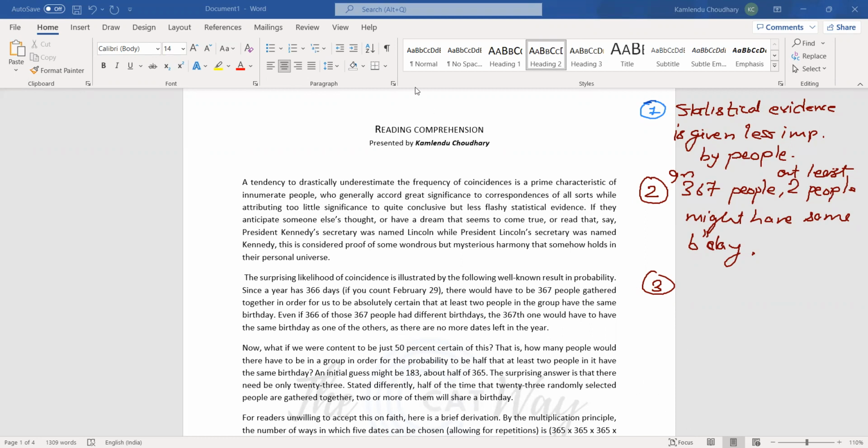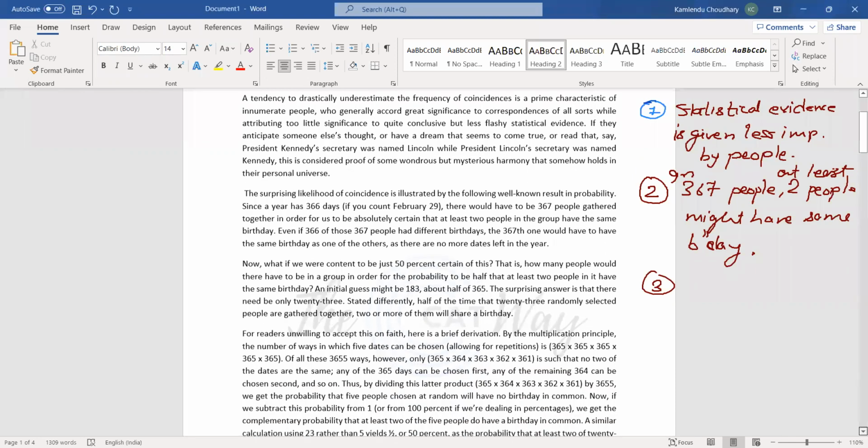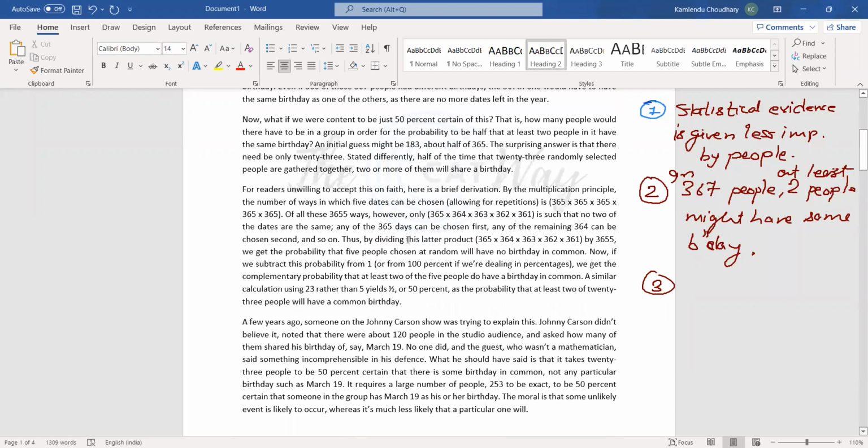The third one, let me see how I can scroll it down. So we are